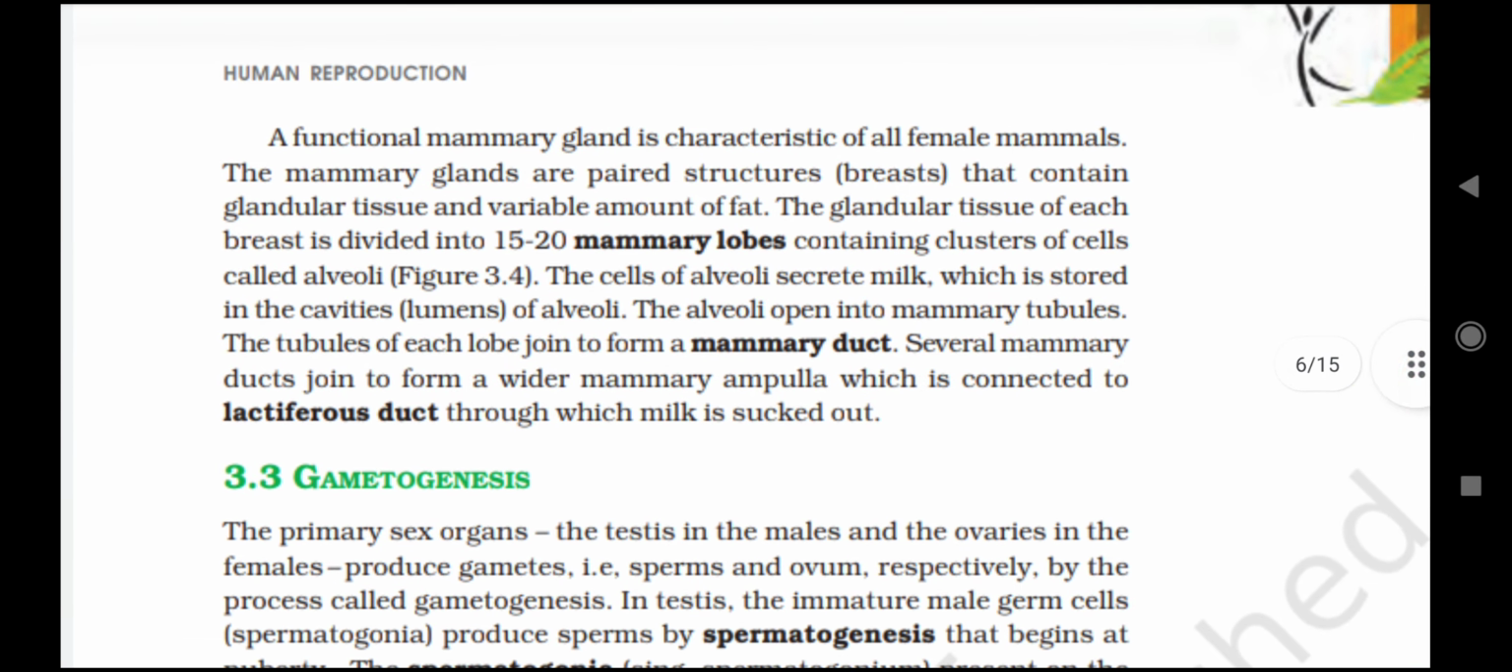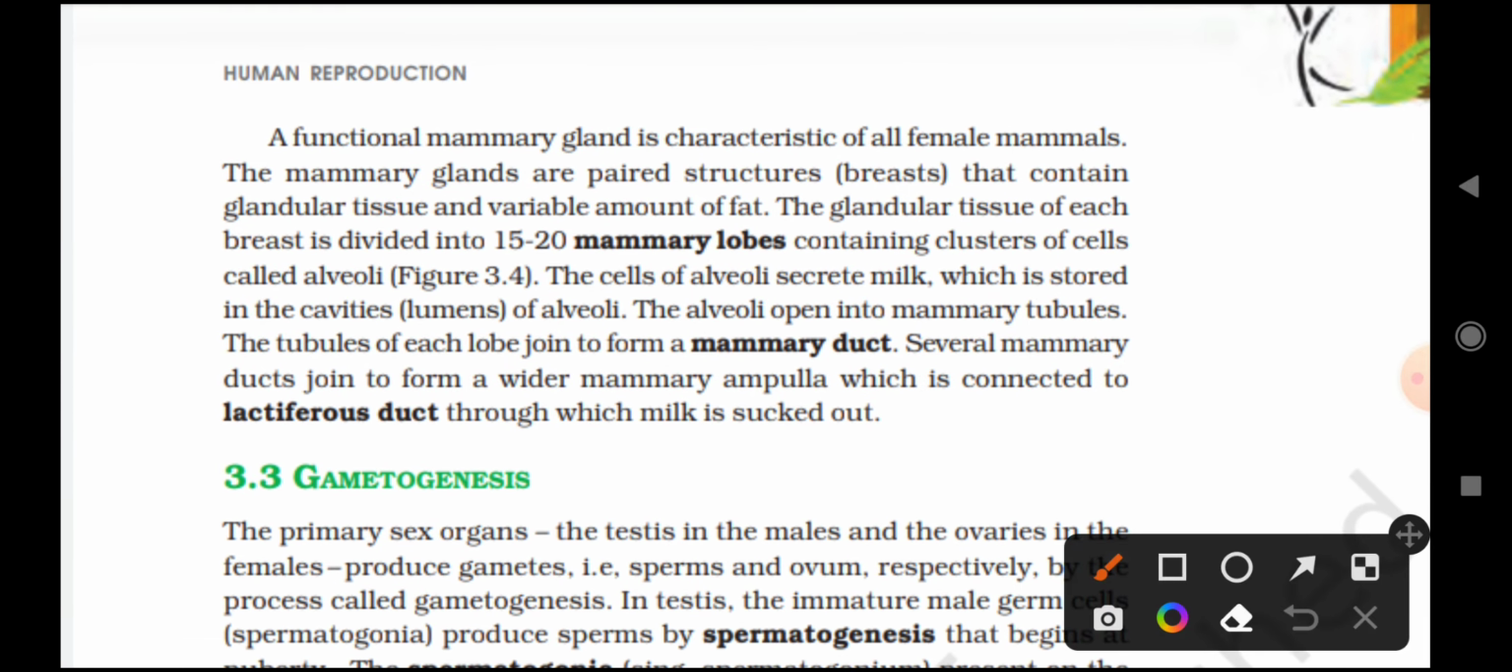Next we are going to see the mammary glands. A functional mammary gland is characteristic of all female mammals. The mammary glands are paired structures, breasts, that contain glandular tissue and a variable amount of fat. The glandular tissue of each breast is divided into 15 to 20 mammary lobes containing clusters of cells called alveoli. The cells of alveoli secrete milk which is stored in the cavities, the lumens of the alveoli.